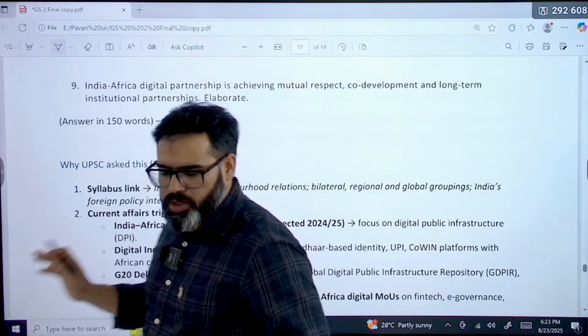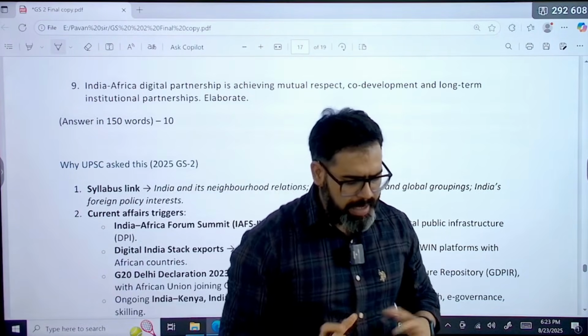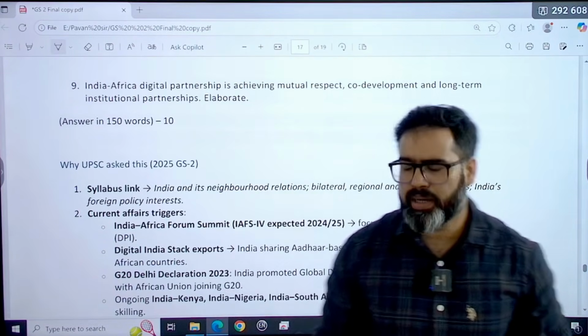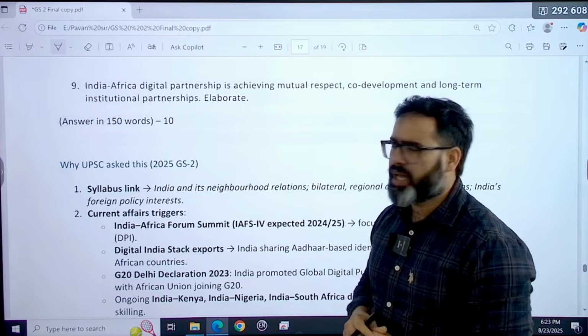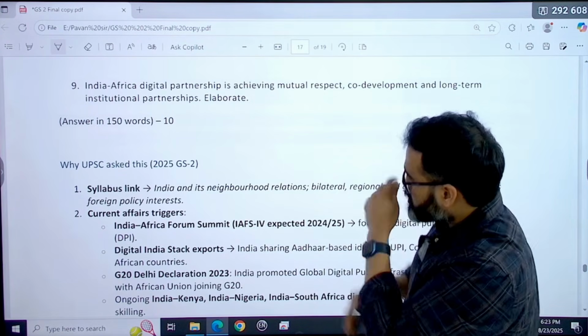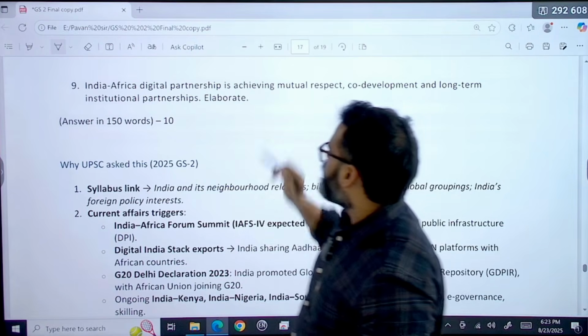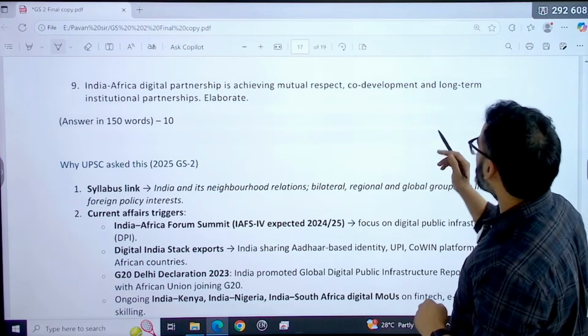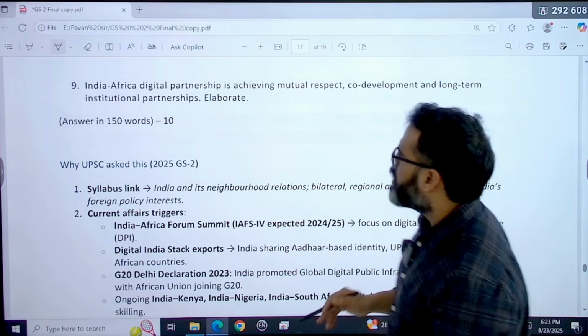तो अभी तक whatever the questions we have covered, they were either social justice or, for example, in governance. Now coming to IR, two questions they have asked. First question is this: India-Africa digital partnership is achieving mutual respect, co-development and long term institutional partnership.